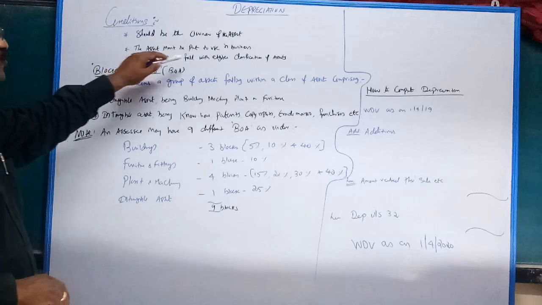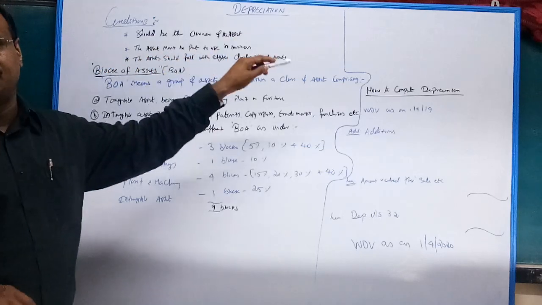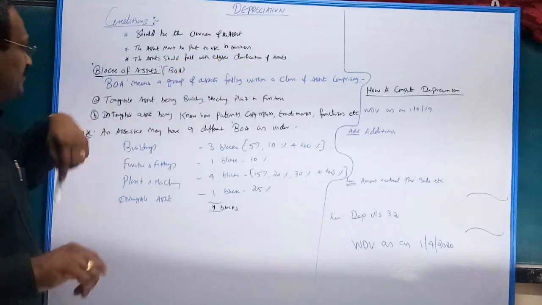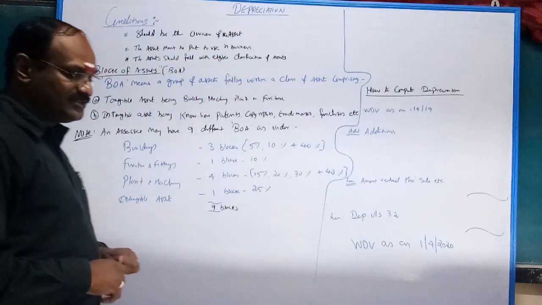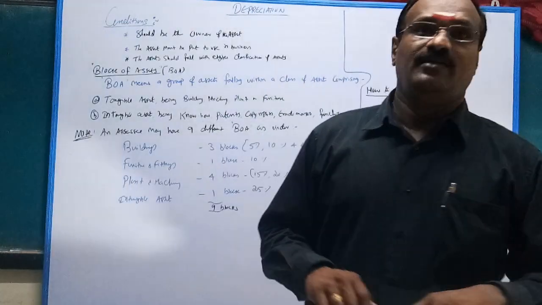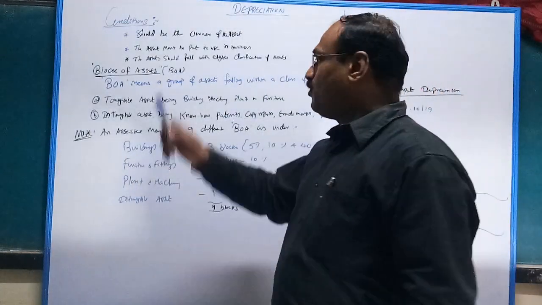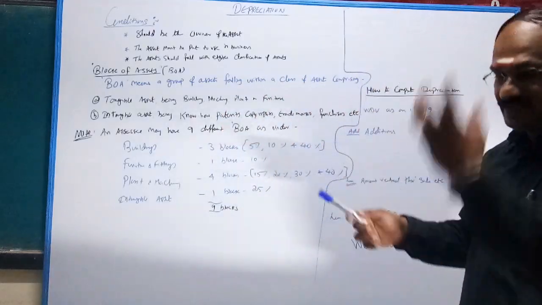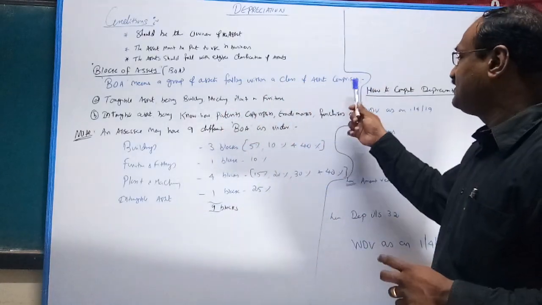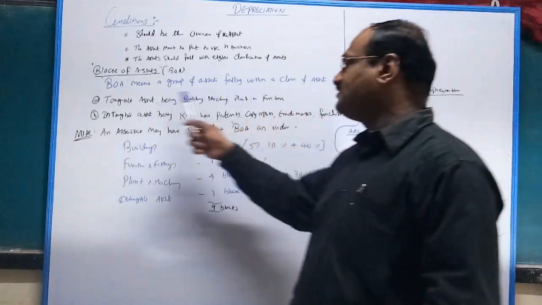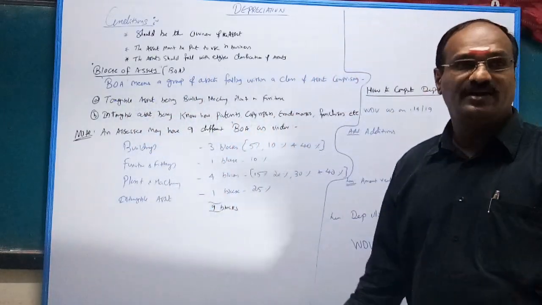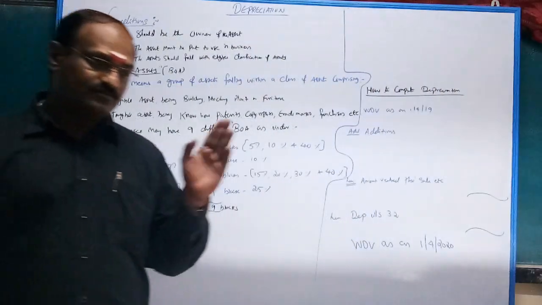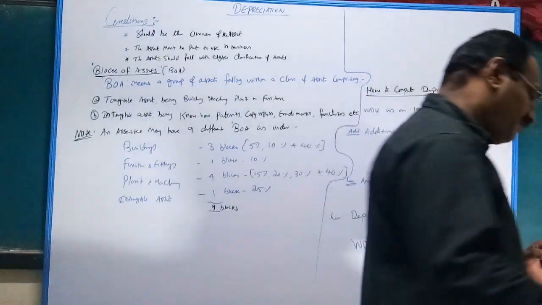The asset should fall within an eligible classification of assets. We will discuss later here. Block of assets. What is block of assets? Important. A block of assets means a group of assets falling within a class of assets, comprising tangible assets. There are 2, tangible and intangible. Tangible assets being building, machinery, plant or furniture.